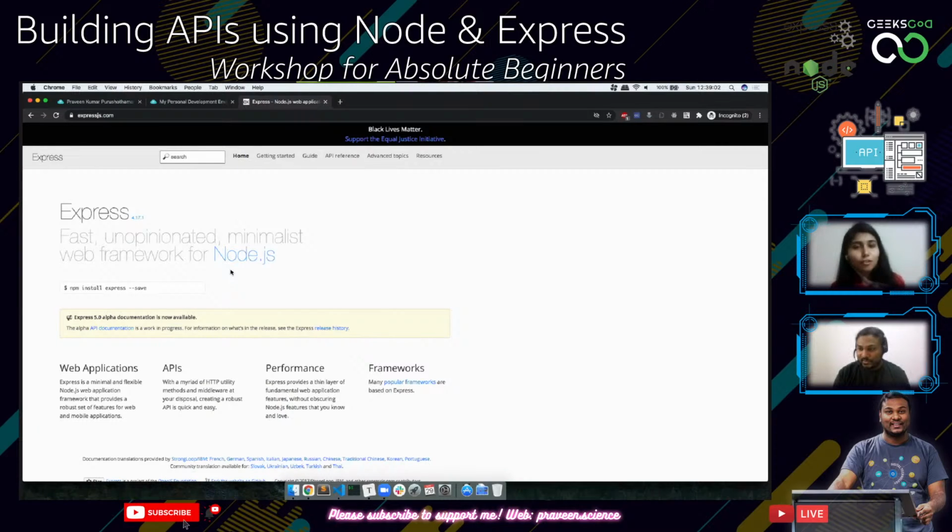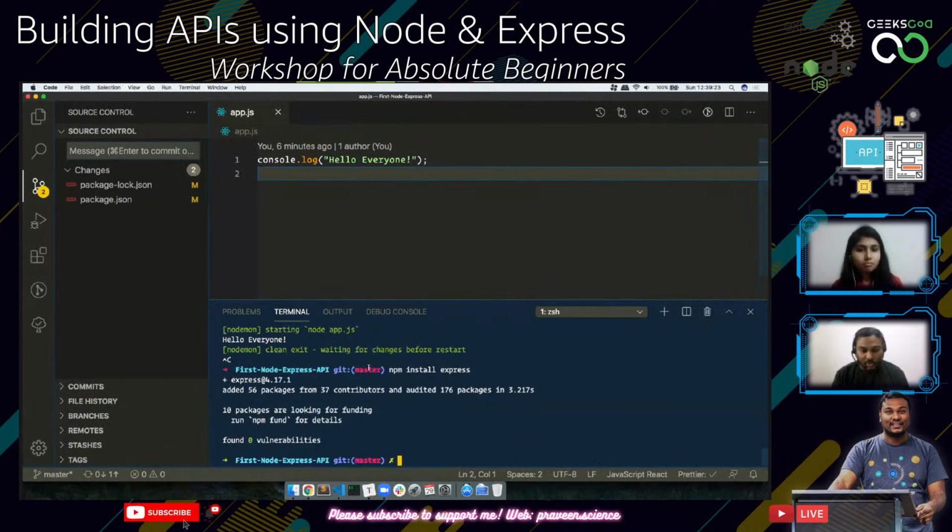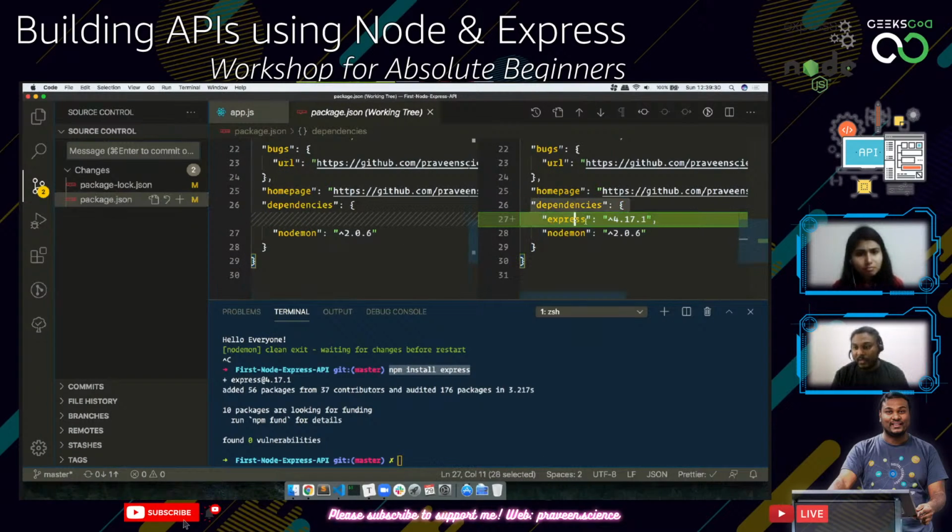Yes, Praveen, Pooja, I have a question. Sometimes we do npm install express --save. What is the difference? That was an old way of installing npm packages. Prior to npm 5, I guess, you needed to explicitly set --save, but now you don't need to do it. Now we just did npm install express, and if you see the package.json, it has already been added into the dependencies.